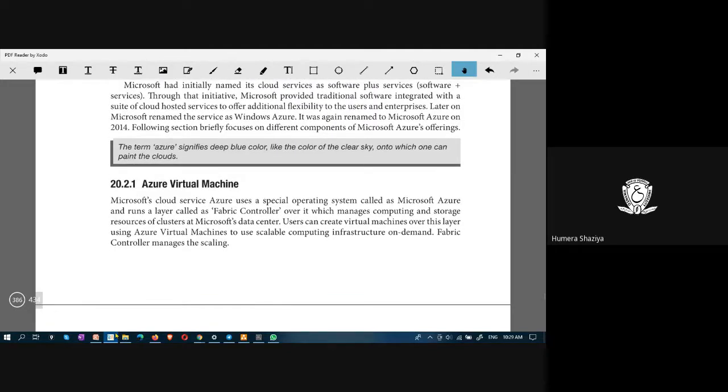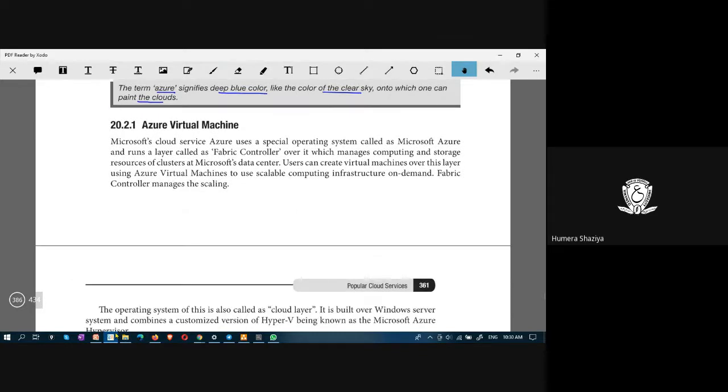Azure, this Microsoft cloud service, named its cloud offerings as Azure. Windows Azure was again renamed as Microsoft Azure in 2014. Microsoft Azure signifies deep blue color, like the color of a clear sky on which one can paint the clouds. Azure means blue color.